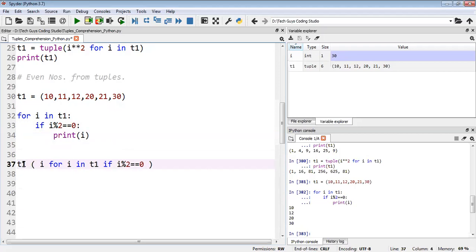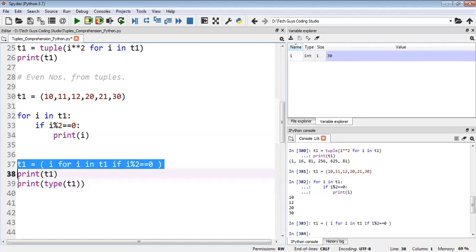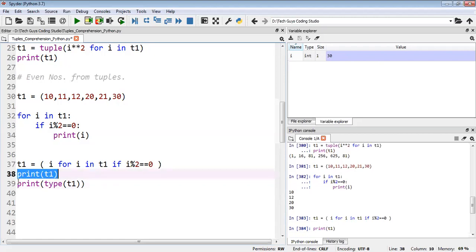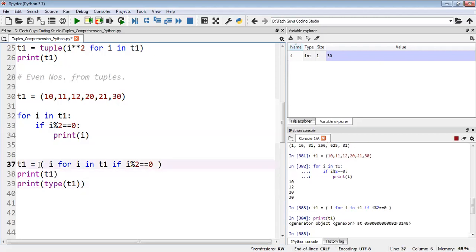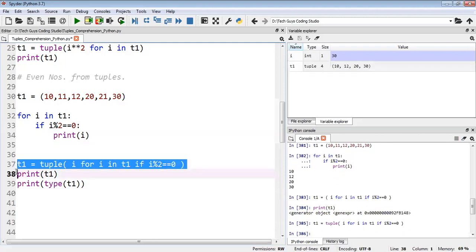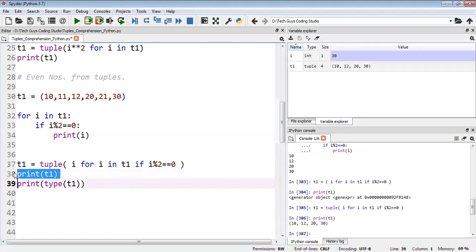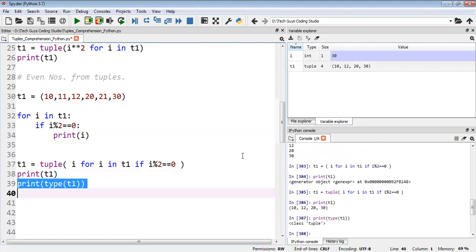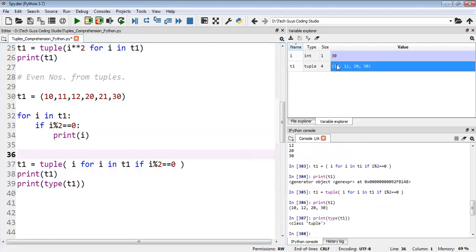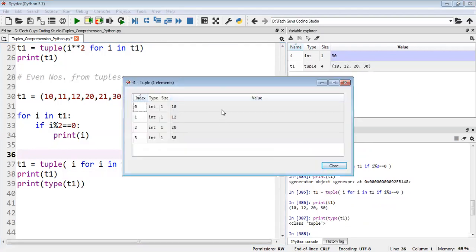Then you write here t1. Okay, then you write print of t1. Later if you want we can check the type also, like type of t1. So now I will execute this condition. Yes, it's working fine. Now I'll execute this. Okay, sorry, we need to typecast here into tuple. Yeah, we need to typecast t1, then I will get t1 here. Yes, then I will check the type also, it is tuple. So we can see, yeah, you will be getting the output like this.